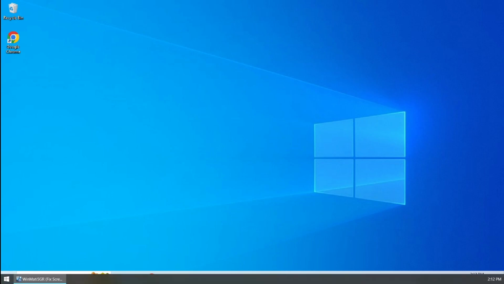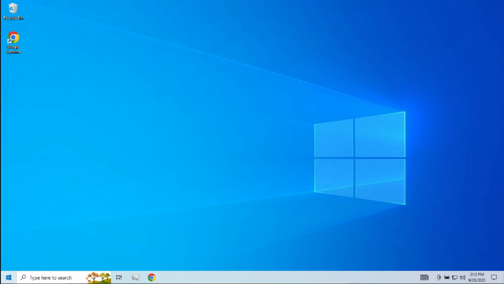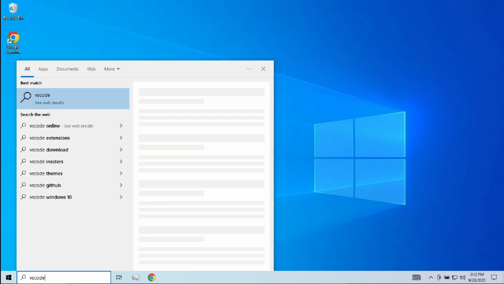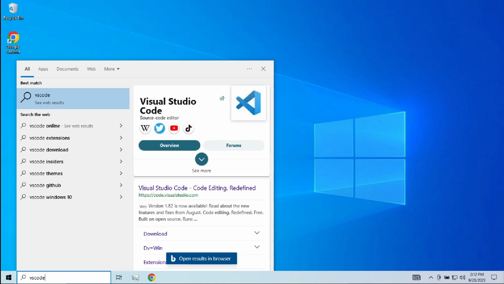Pag sinearch ko sa aking machine, so pag sinearch ko guys, walang Visual Studio Code na naka-install sa aking machine. So mag-start tayo from scratch guys.